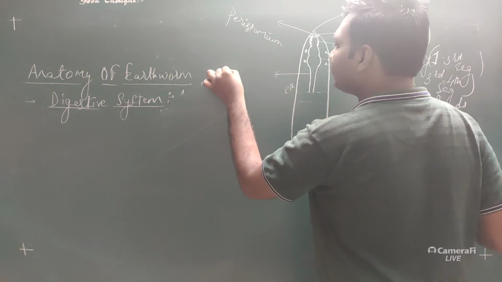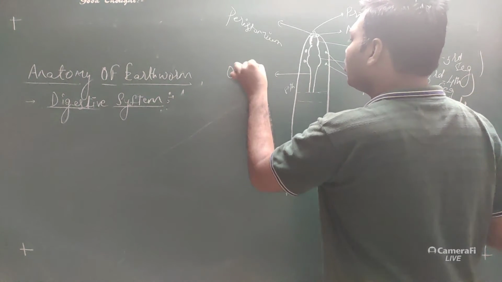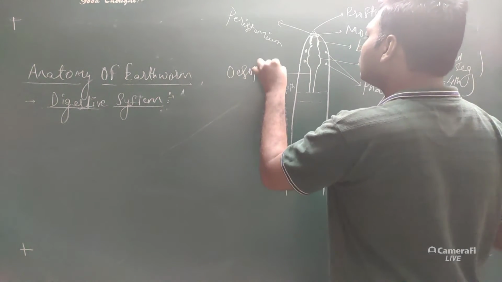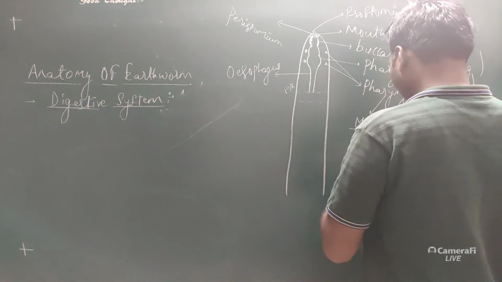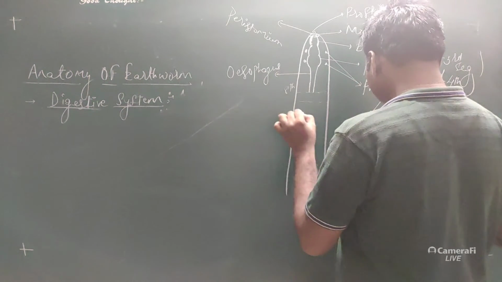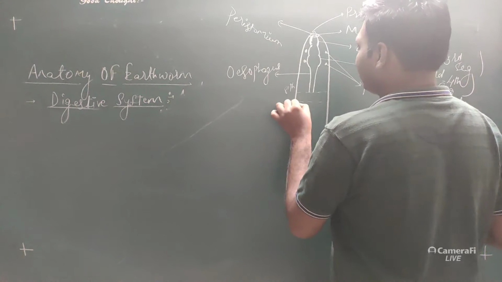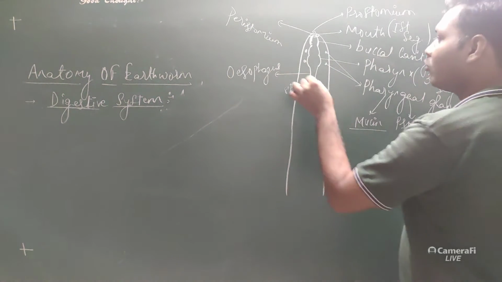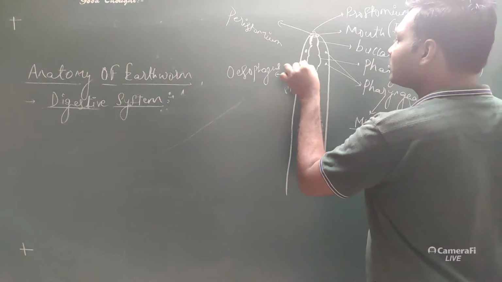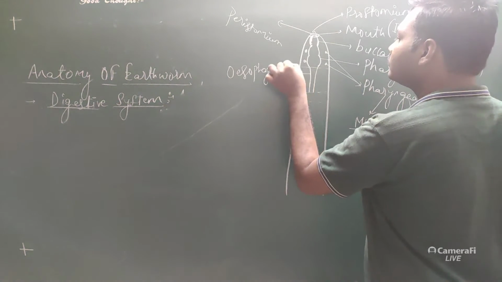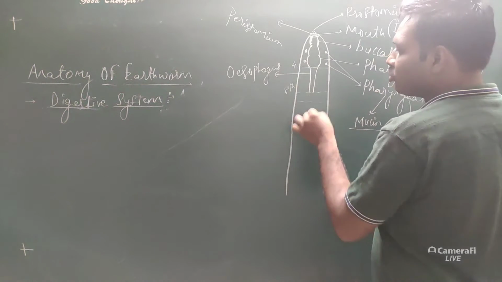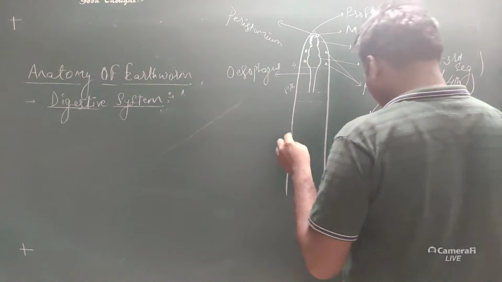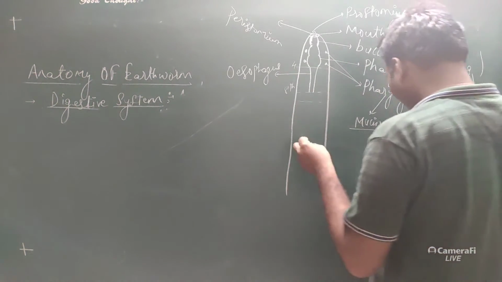We should know the name, esophagus. The esophagus starts from the 4th segment and ends at the 8th segment. That is the narrower part called esophagus.